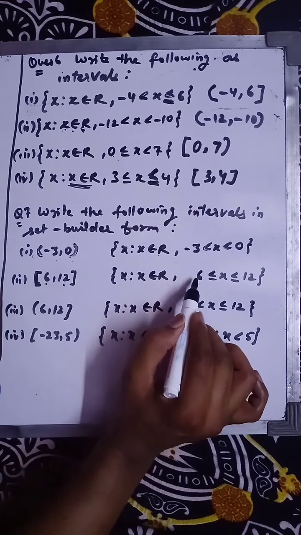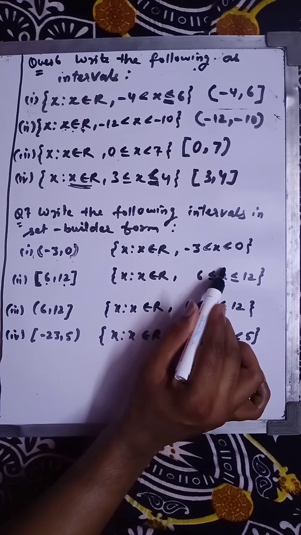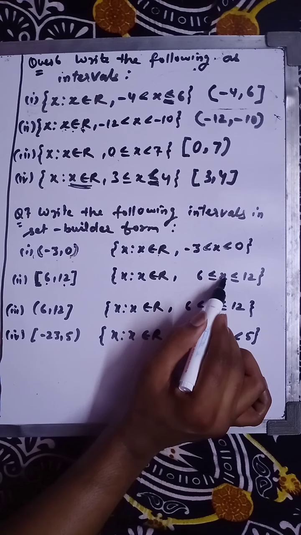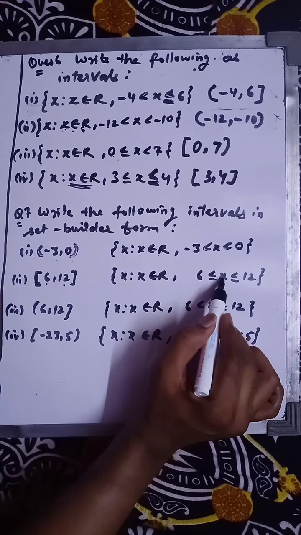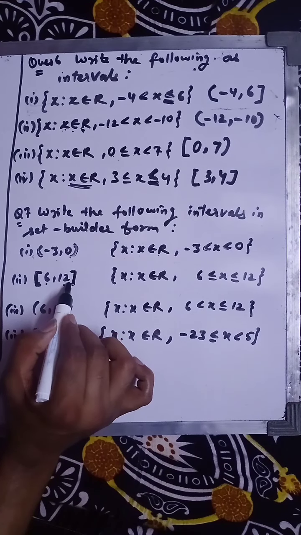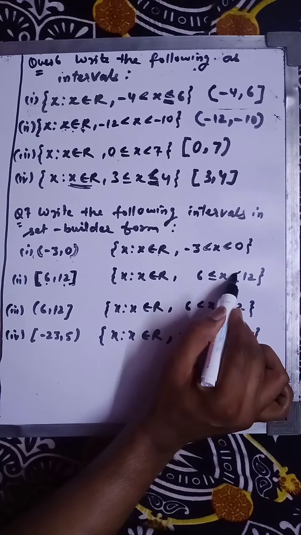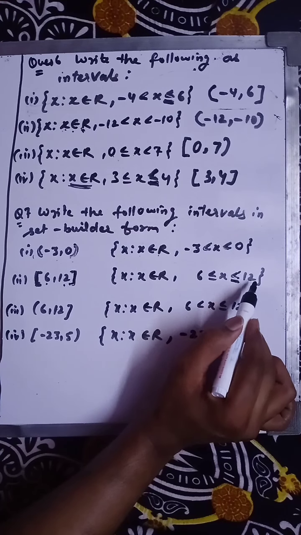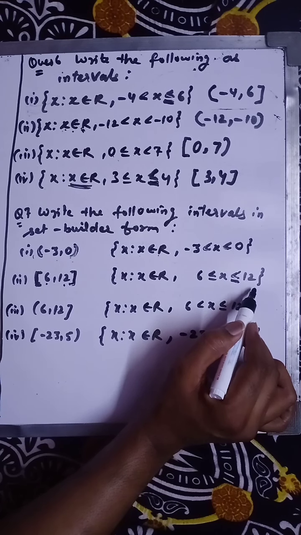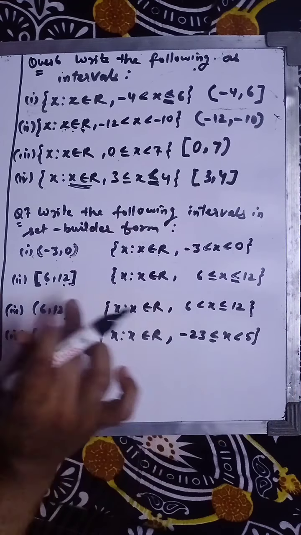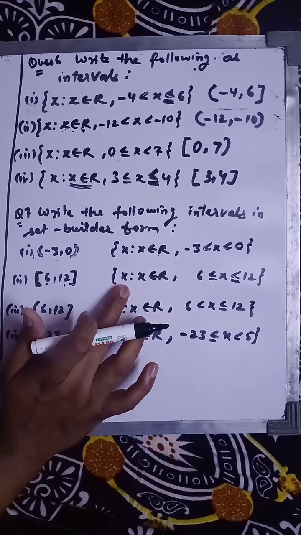So first we will write 6, then the less than or equal to sign, then x. The equal to will come because it is a square bracket. Then x, and here again we are getting a square bracket, so you have to write this sign with 12, and you have to close the set. So this is the required set builder form.